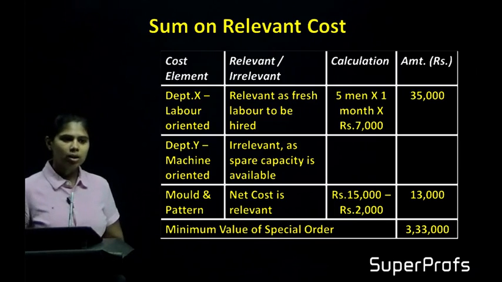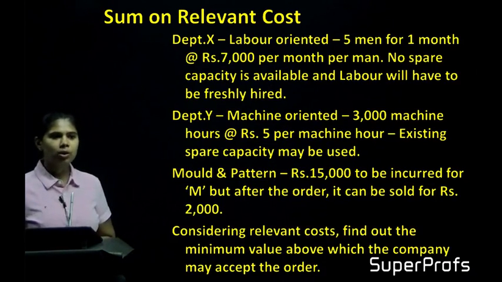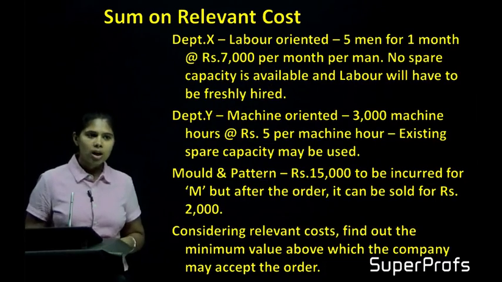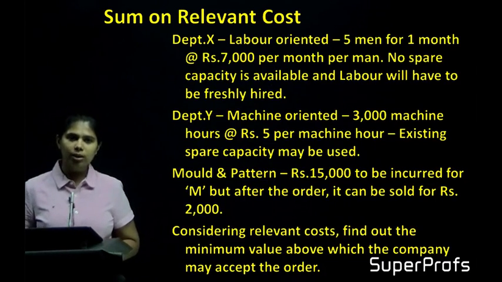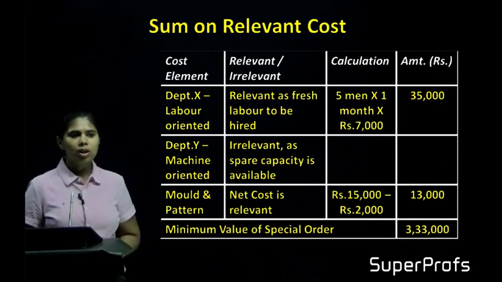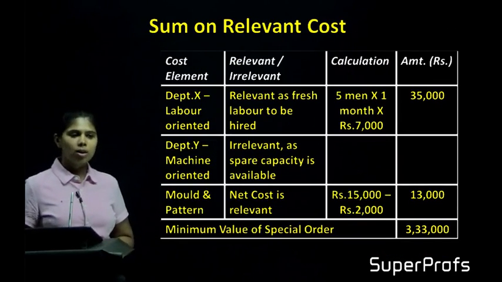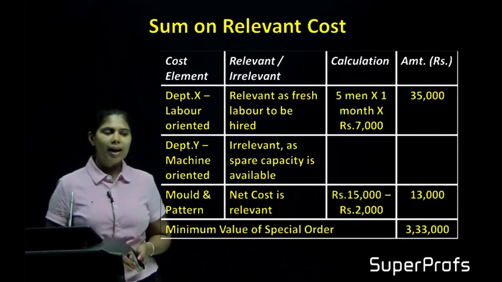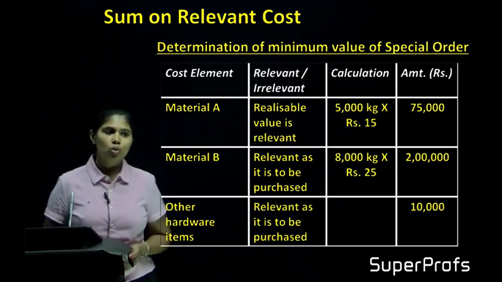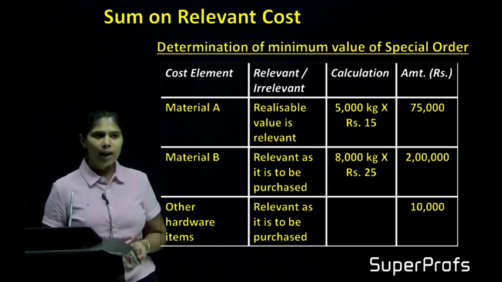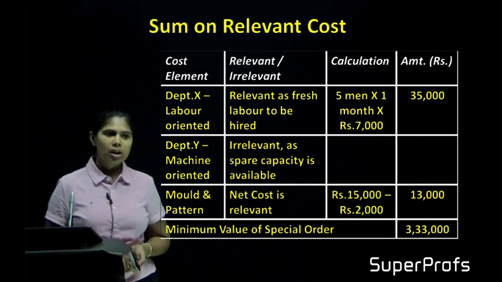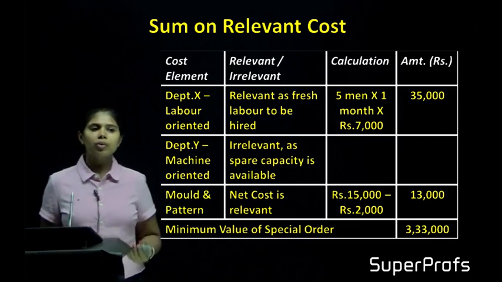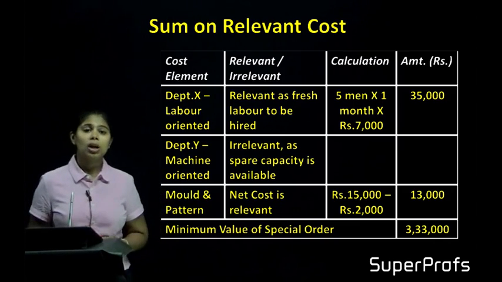Mold and pattern. So I have to incur a cost for the mold and pattern of 15,000 and it can be sold for 2,000. So the net cost that I am going to incur is 13,000. So therefore the net cost is relevant, which is 13,000. So by adding all of this, 75, 2 lakh, 10. So 2 lakh 85,000 plus 35,000 plus 13,000 is 3 lakh 33,000. So this is the minimum value of the special order that we should charge from the customer.